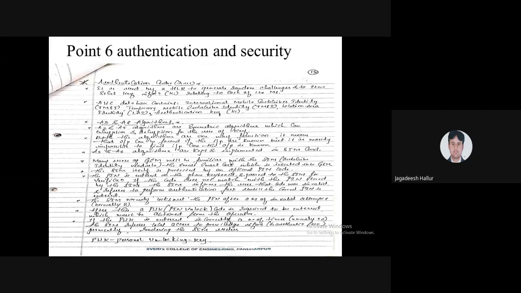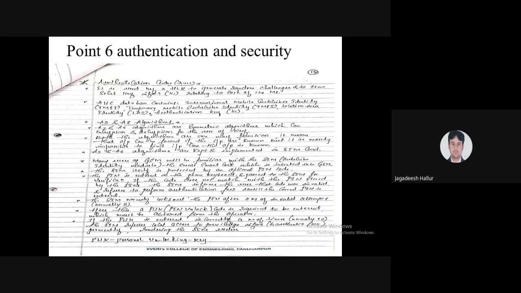If you enter that PIN incorrectly three times, your SIM card is blocked, and you have to meet the respective vendor.